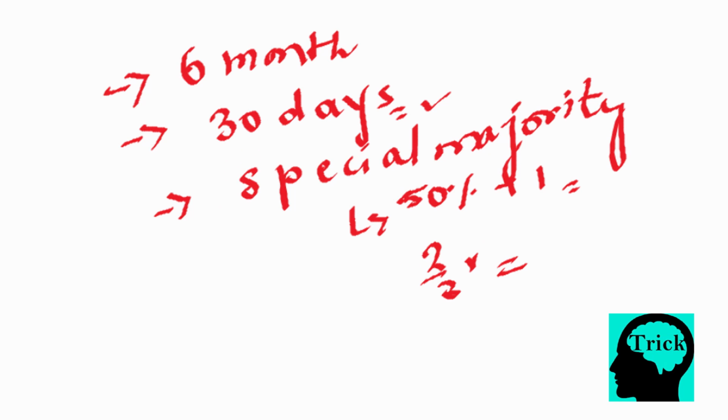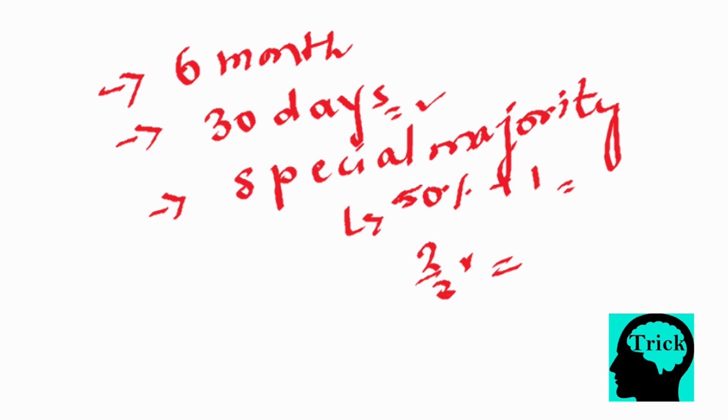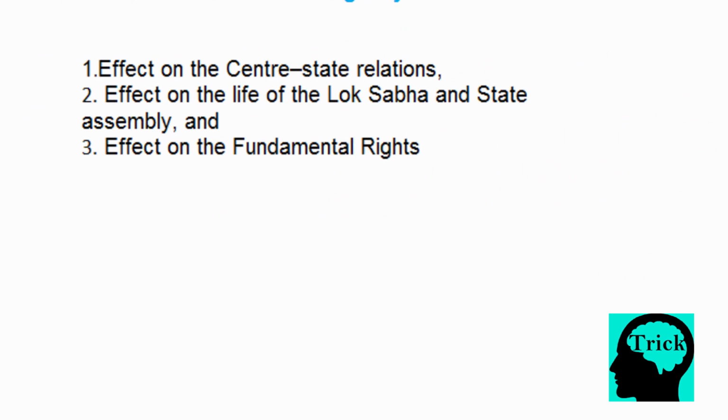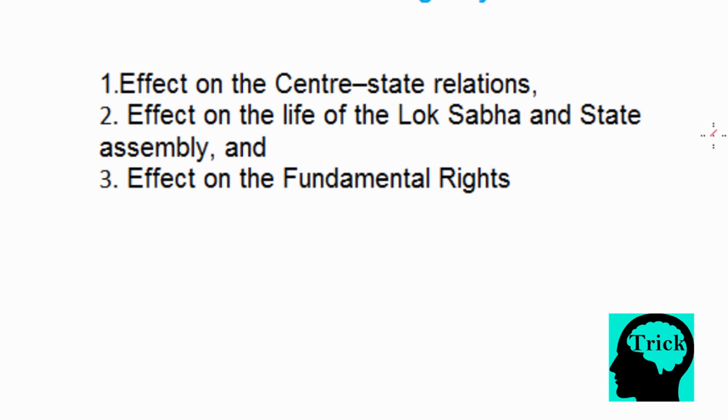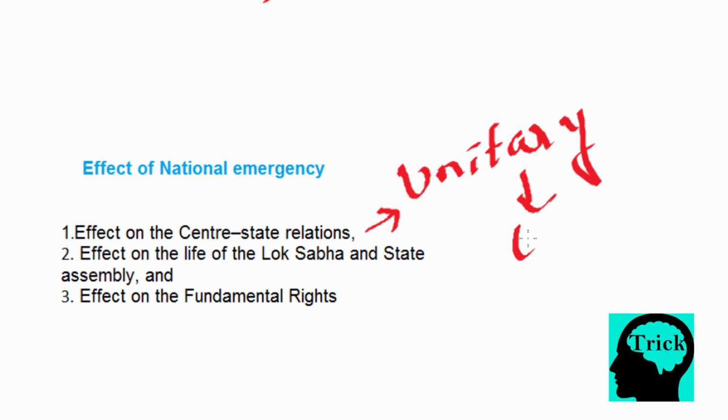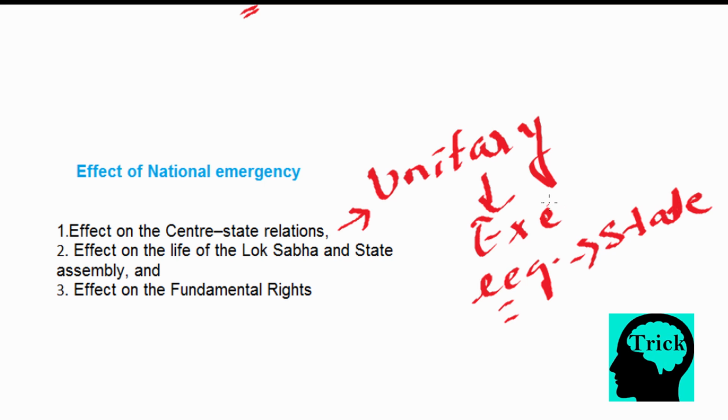Now let us move to the effect of national emergency on state-center relationship, on the life of Lok Sabha and the state legislature, and on the fundamental rights. Since it is a national emergency, it is quite obvious that the federal state becomes a unitary state. All executive and legislative power gets vested in the center, in the parliament. Means parliament can legislate on state subjects. The center can pass any executive order to the states during the duration of emergency. Means the central government becomes all powerful during national emergency.